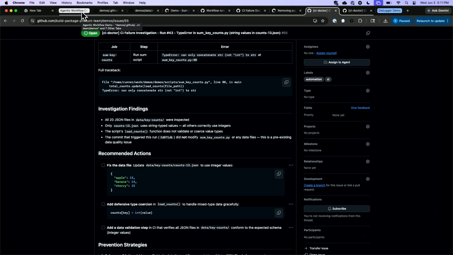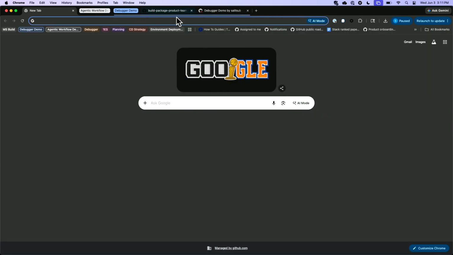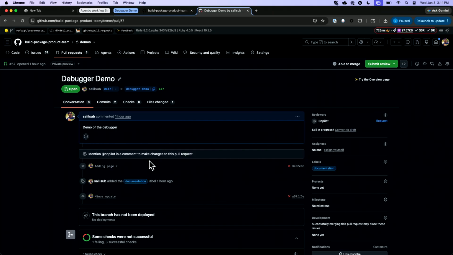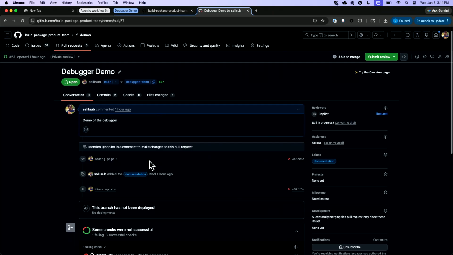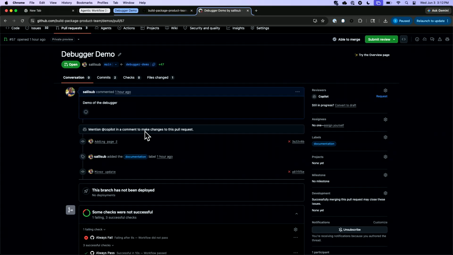And what I'm going to show you next is a sneak preview of our debugger. This is a way that we're giving users to actually dig into the runner itself and figure out how to troubleshoot problems. So let's pull this open. So here I have a PR that's open, and there's a workflow that's going to run on this PR that will basically check any Markdown files that have been modified, and it will include them as part of the PR description. This is something that we actually use on our own team because we write a lot of documents in Markdown, and it's an easy way for us to get that information and sort of see in a well-rendered form what this will look like.